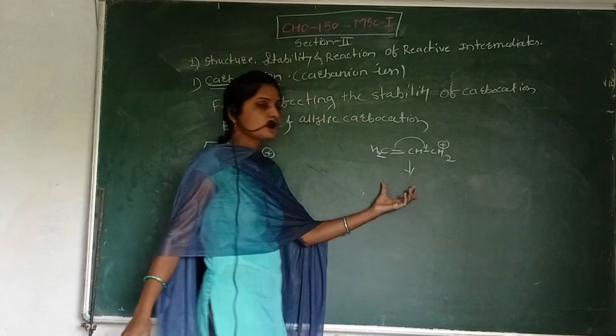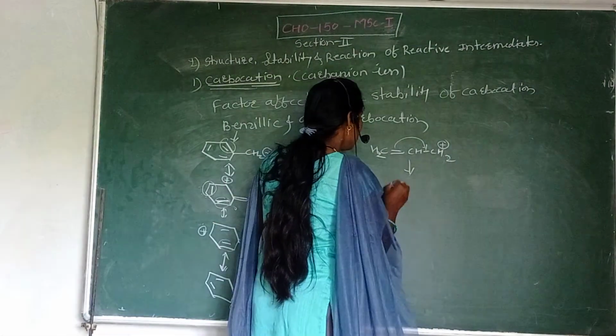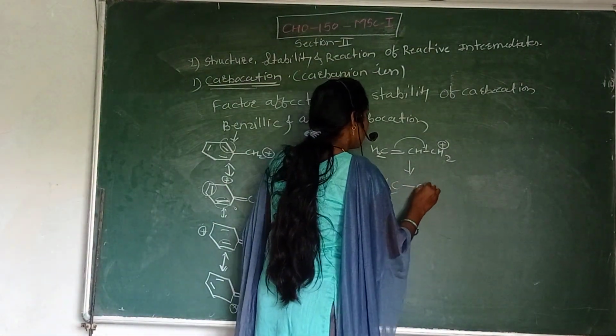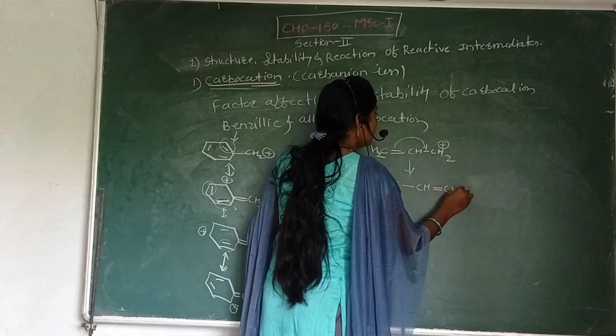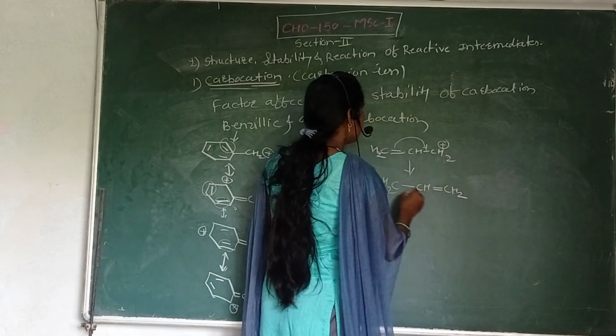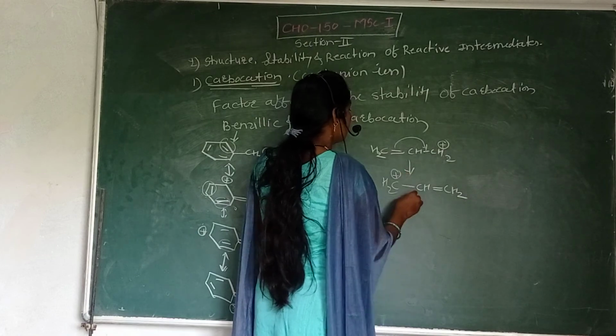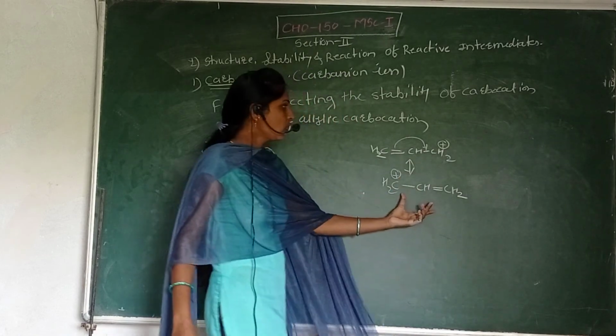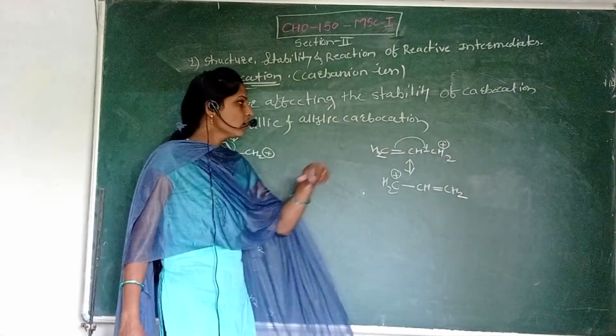Here this bond can shift, giving only one resonance structure, CH2 double bond CH, CH2. So this is the resonating structure of the allylic carbocation.